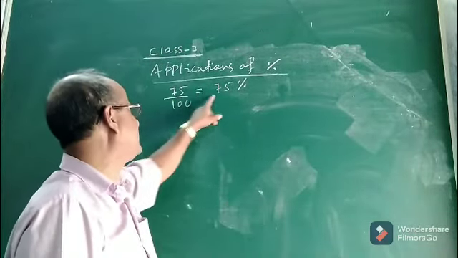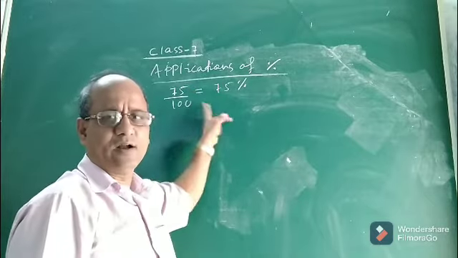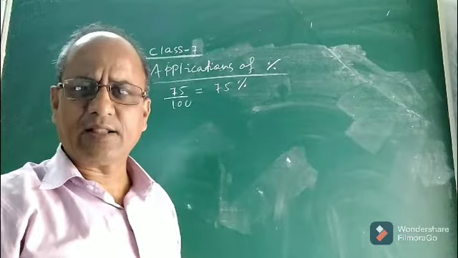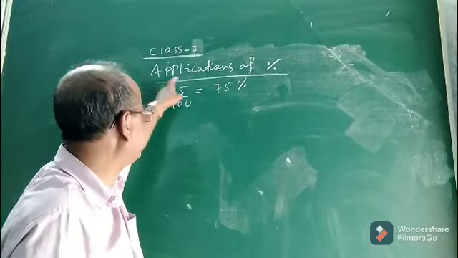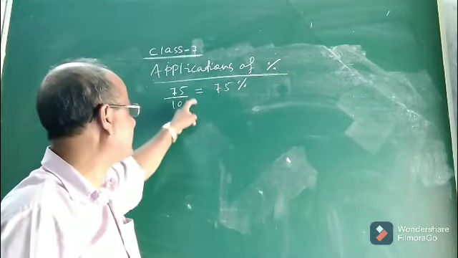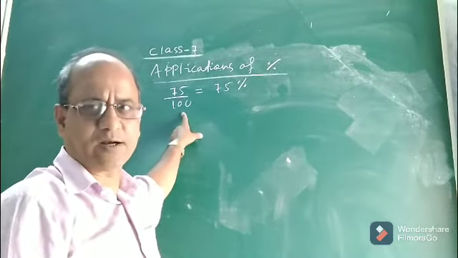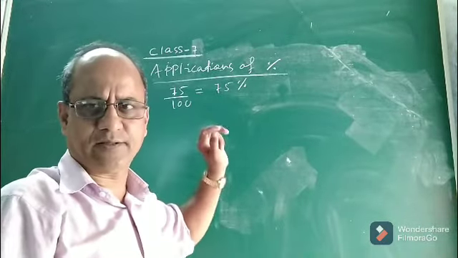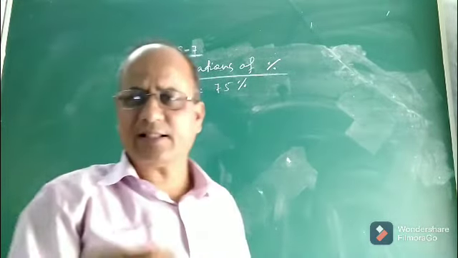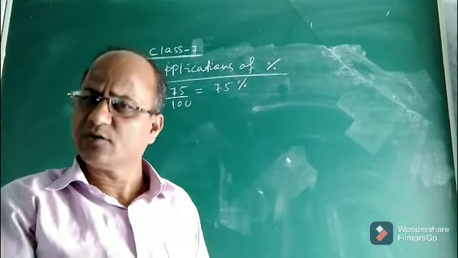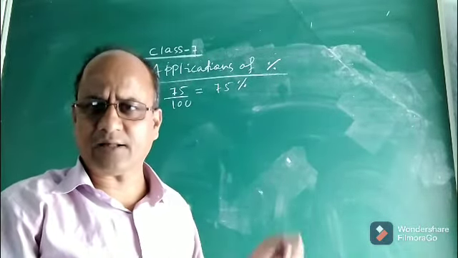Now 75% means 75 by 100. 25% means 25 by 100. 30% means 30 by 100. That means this is a fraction. 75 by 100 is no doubt a fraction. And what is the denominator? The denominator is 100. So when the denominator of a fraction is 100, we call it a percentage. So we can say that a percent is nothing but a fraction whose denominator is 100. This was the concept of percent in class 5.